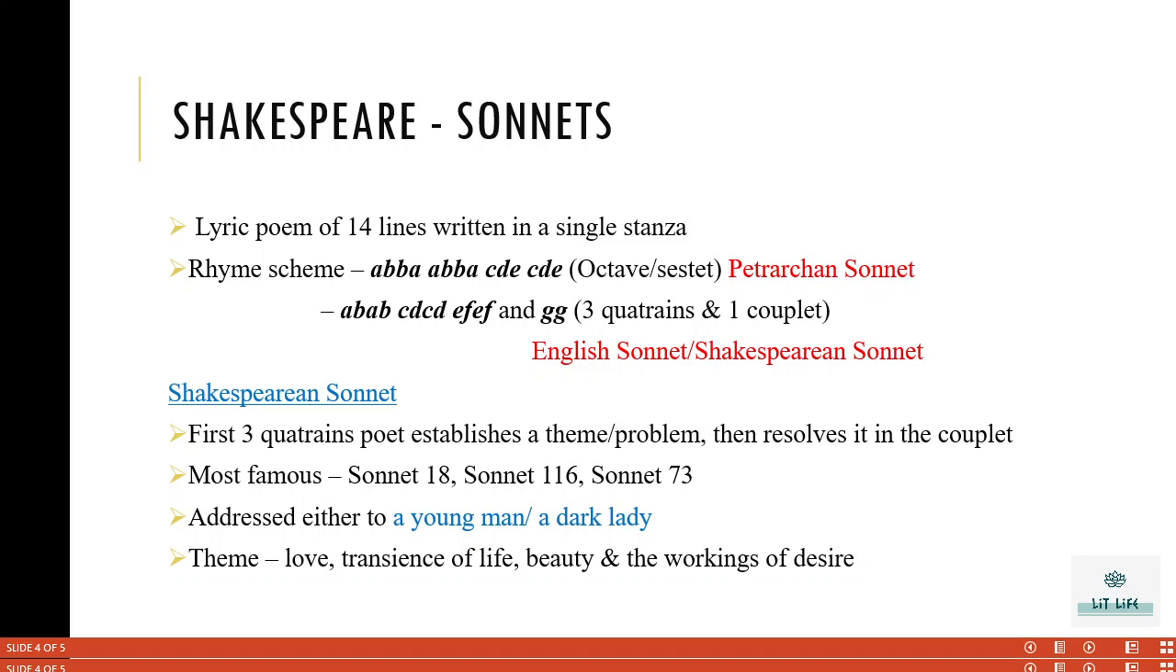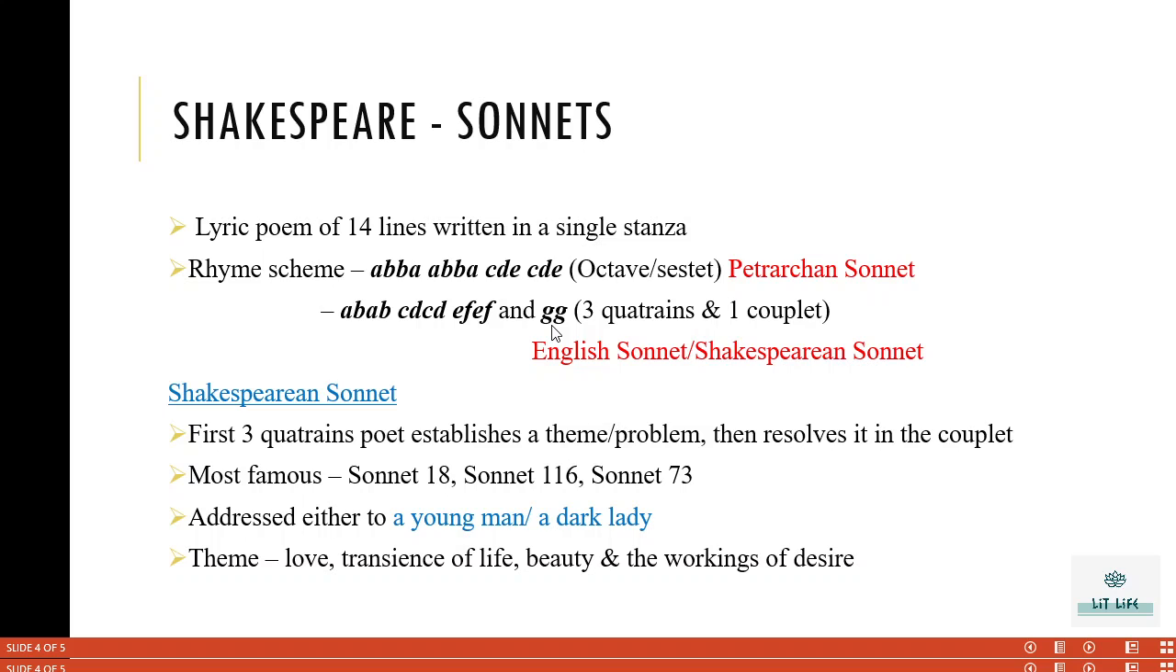Petrarchan sonnet is named after the Italian poet Petrarch, and its rhyme scheme is ABBA, ABBA, CDE, CDE. The first 8 lines, that is ABBA, ABBA, are known as octave, and the final 6 lines, that is CDE, CDE, are known as sestet. So that is the rhyme scheme of Petrarchan sonnet, and the English sonnet has the rhyme scheme ABAB, CD, EF, and GG.